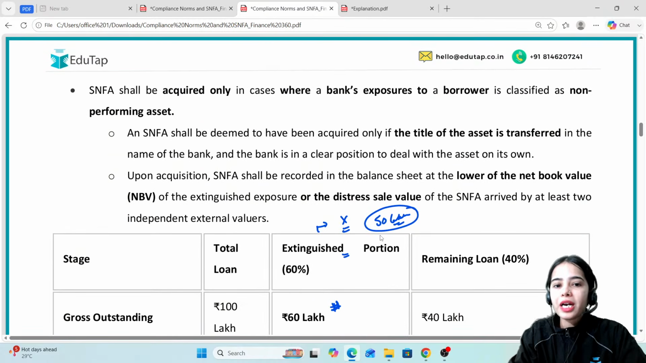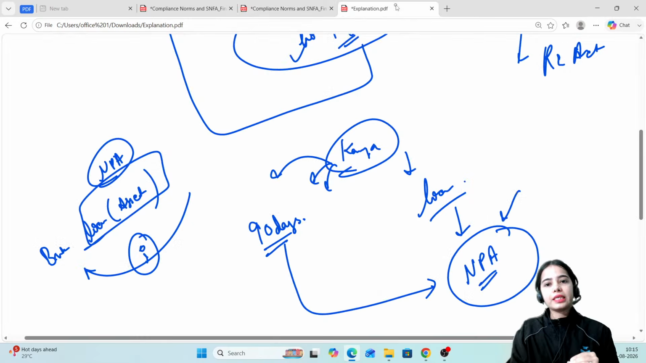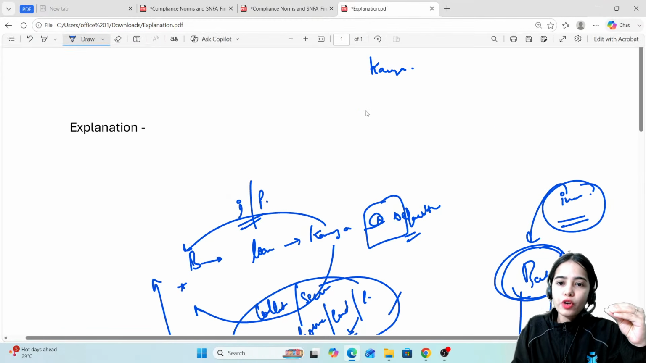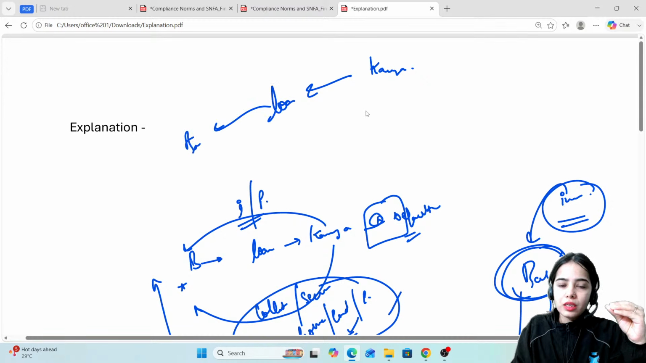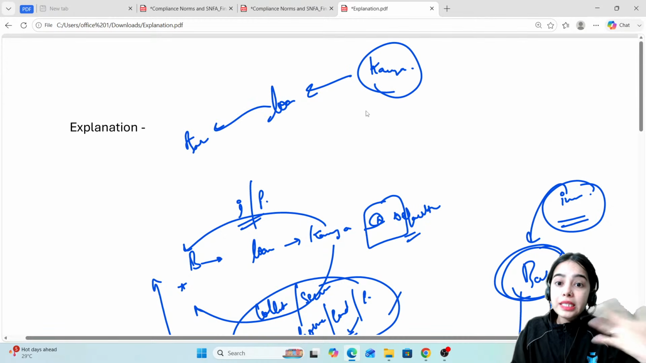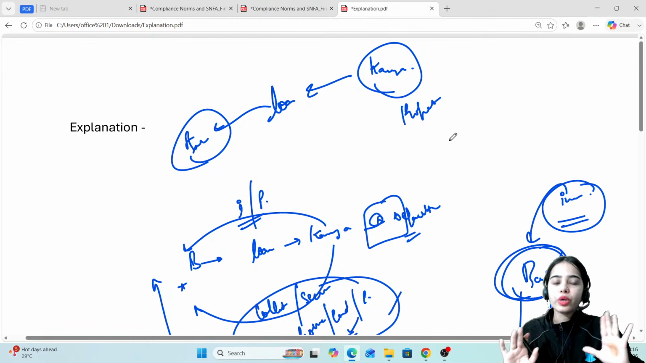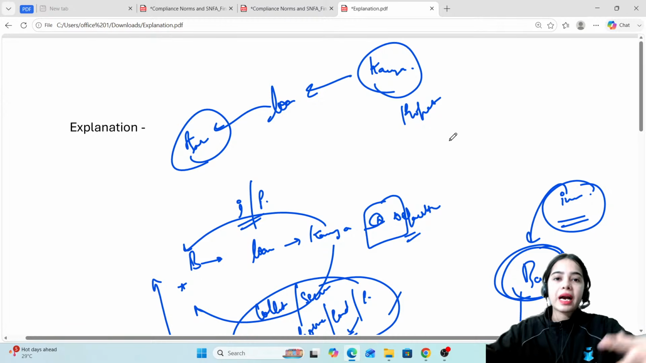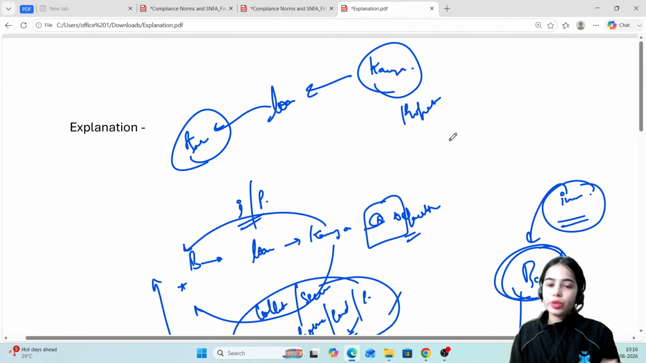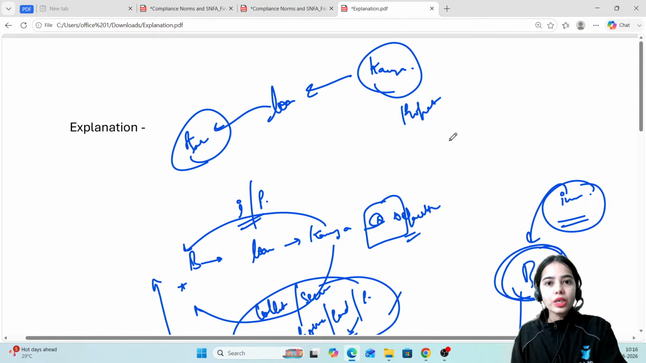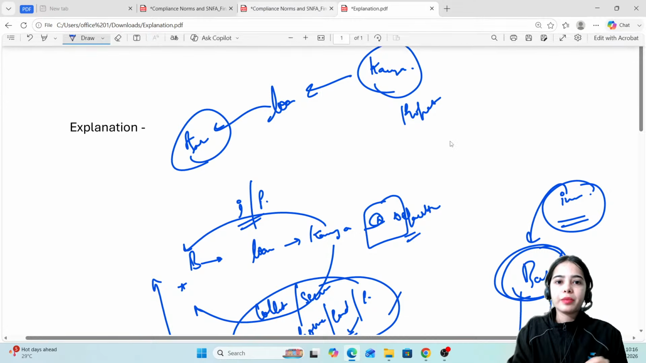Now, SNFA shall be acquired only in cases where a bank's exposure to a borrower is classified as a non-performing asset. Think about it. Kavya is paying her regular payments for the loan to the bank, but still Kavya's property is being taken over by the bank. Is it allowed? Think about it yourself. You are paying regular EMIs for your home loan, but still the bank is trying to take over your house. Should it be allowed? No, it is illegal. Basically, the bank cannot do it. If you are paying your loan amount regularly, the bank cannot take over your property.